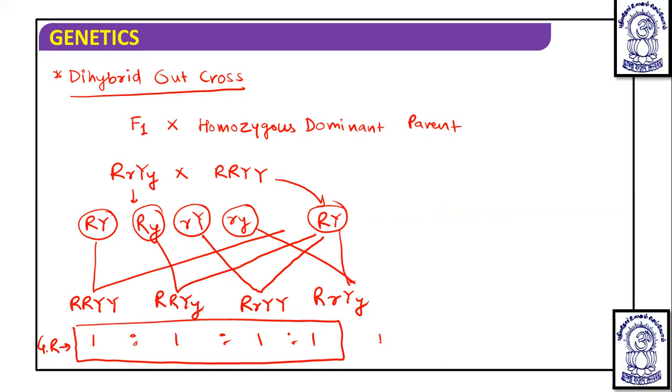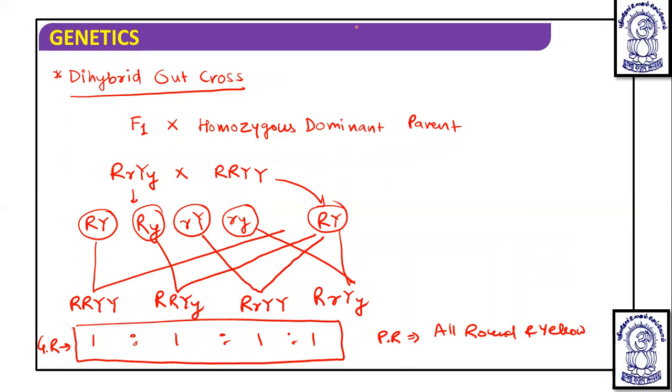Whereas if we talk about the phenotypic ratio, then all are round and yellow seeds. So this is the outcross, monohybrid and dihybrid. Sometimes you will get a question, what is outcross? Then you should be able to answer.